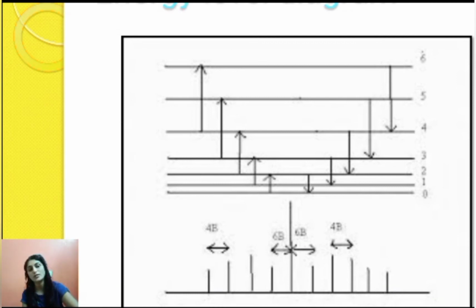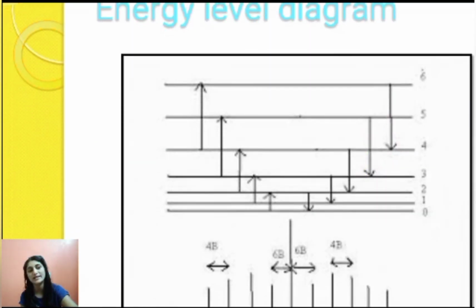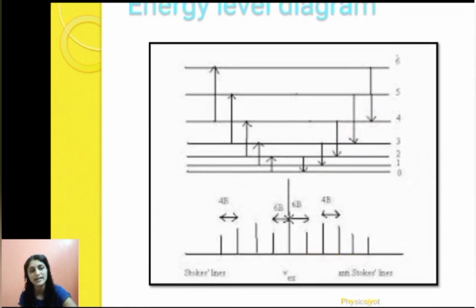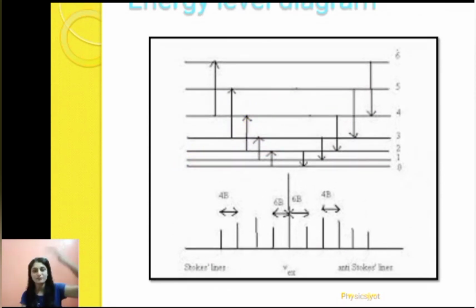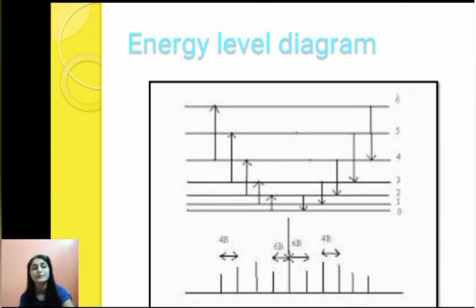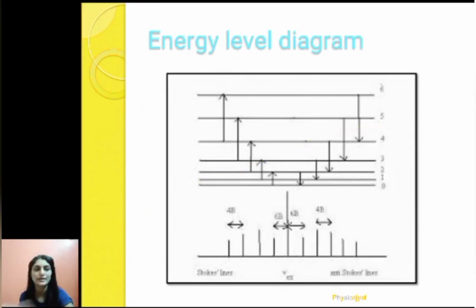The downward transitions on this side represent the anti-Stokes lines, and here we are getting the Stokes lines. Stokes lines correspond to upward transitions; for downward transitions, we have anti-Stokes lines. The first Stokes line and first anti-Stokes line are at a distance of 6b from the parent line, and the distance between consecutive Stokes lines or consecutive anti-Stokes lines is 4b. So these are the points you have to keep in mind.